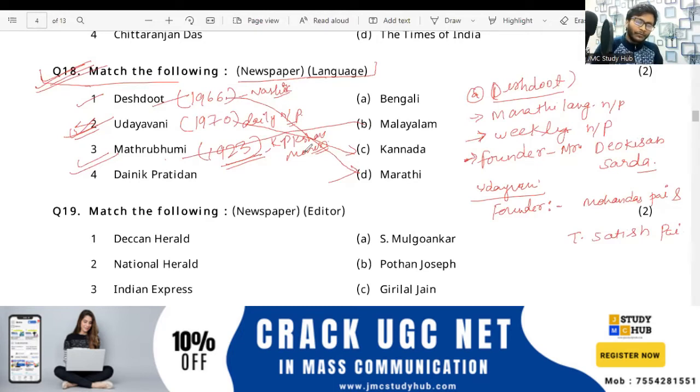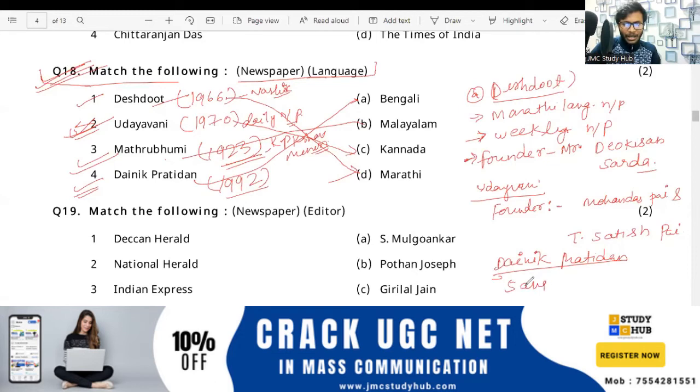Now, talking about Dainik Pratidhan, this is the remaining one, that is Bengali. When you search this newspaper, you will find Dainik Pratidhan in 1992, also known as Sangbad Pratidin.